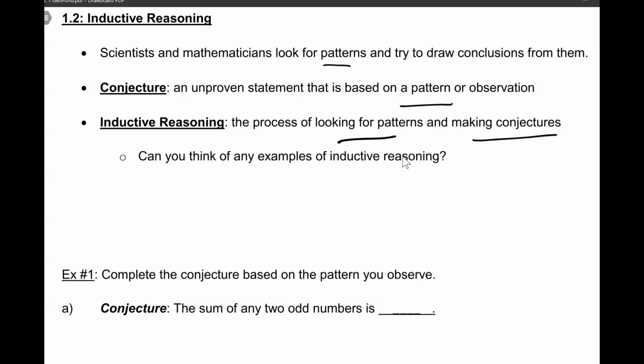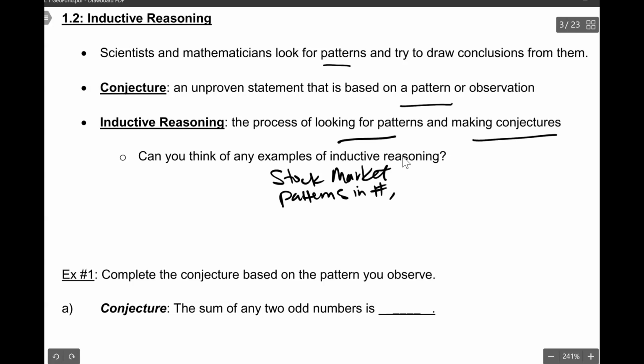Examples of inductive reasoning. So for instance, the stock market. The traders on Wall Street look for a pattern with the stocks and try to make money by guessing which stock is going to keep going up. You can also see patterns in numbers such as squares. That was another example yesterday. If I have 1 squared, 2 squared, 3 squared, 4 squared, 5 squared.